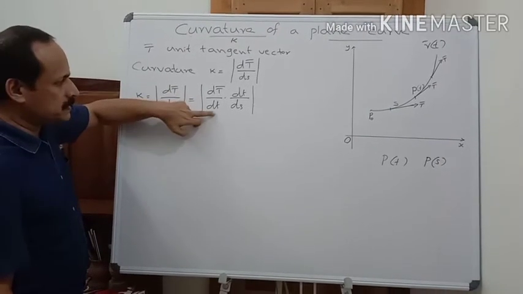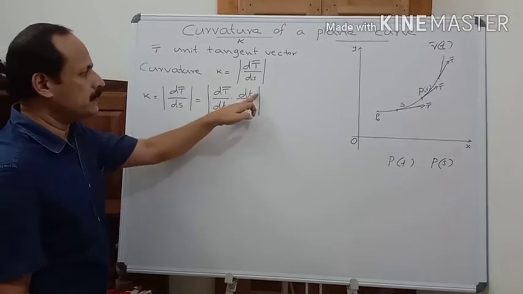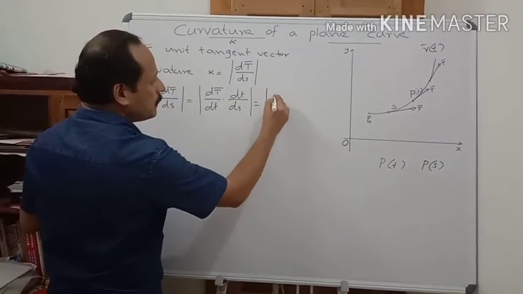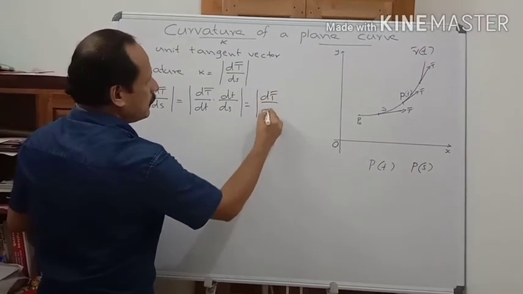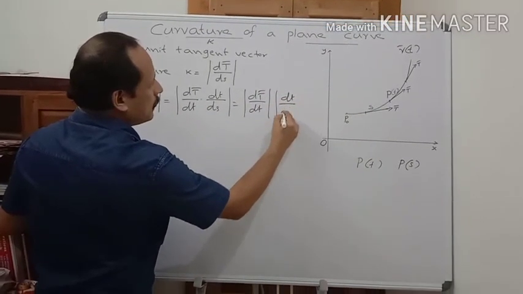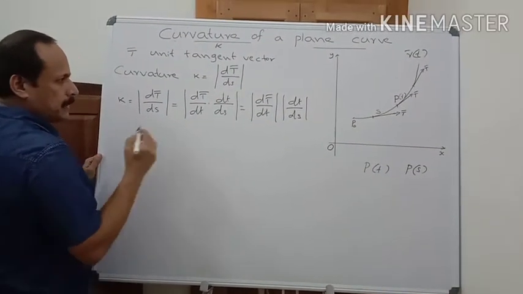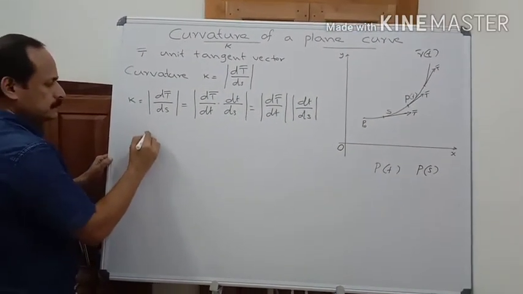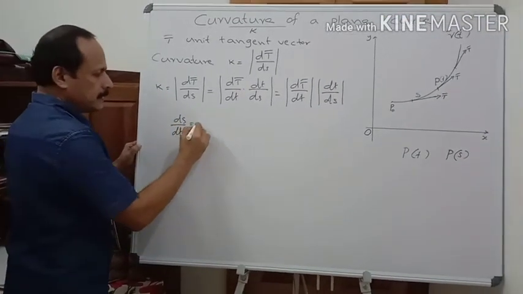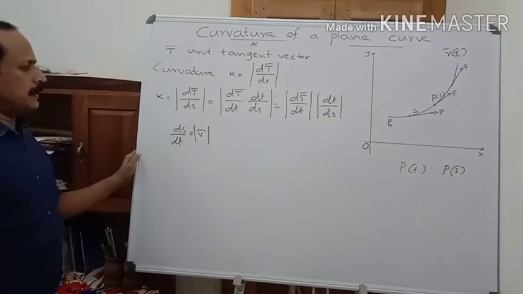Differentiate t bar with respect to t, then by chain rule you multiply by the derivative of t with respect to s, and this is equal to mod dt bar by dt into mod dt by ds. But we know that ds by dt gives us the velocity vector.